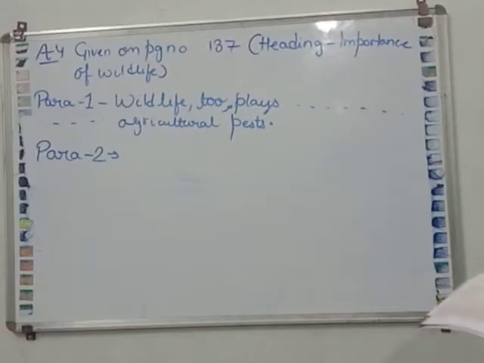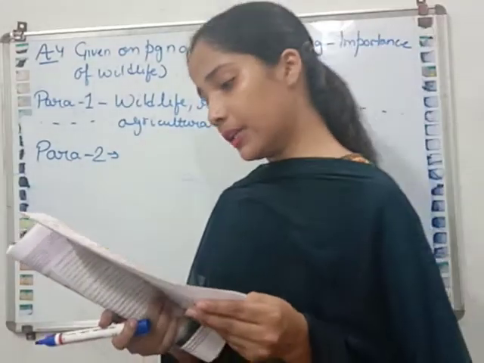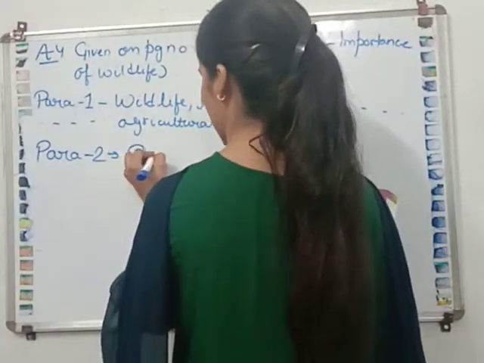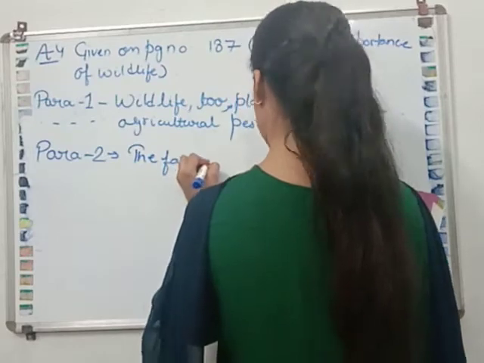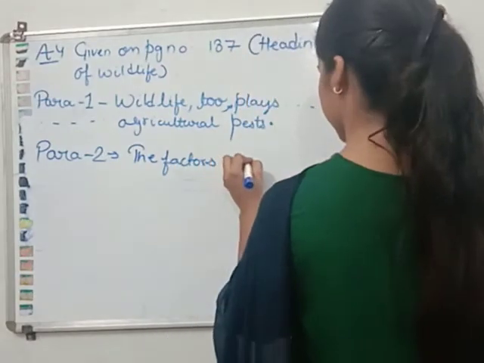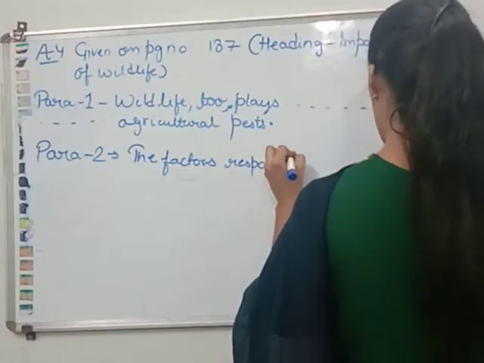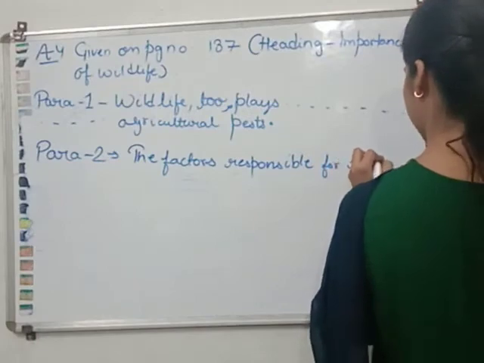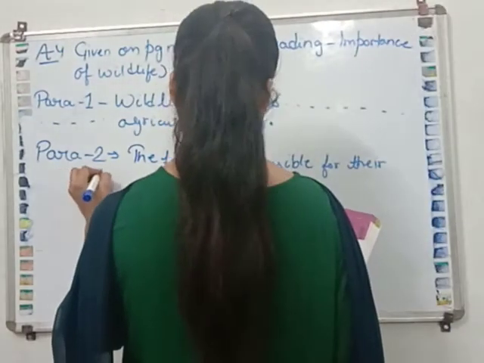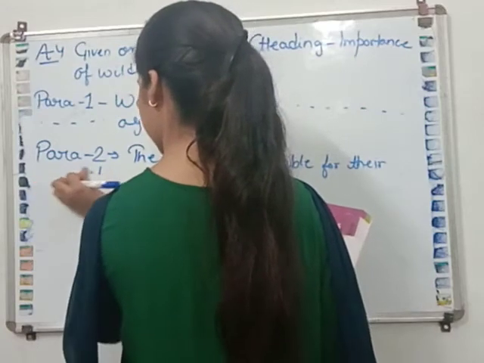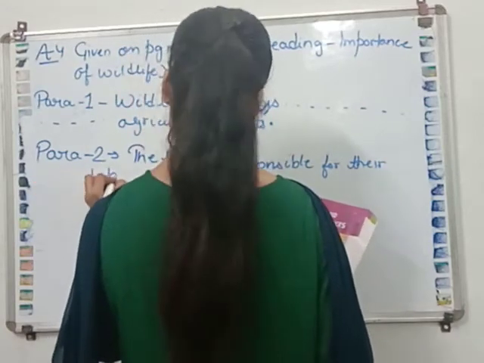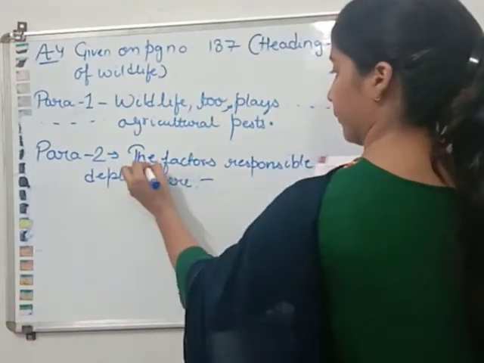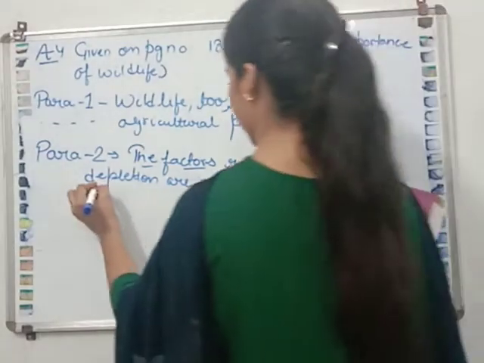Our second question is, what are the factors that are responsible for the depletion? So you will write like this. First of all, you will write the heading: the factors responsible for their depletion are. This is a heading and you will write it.